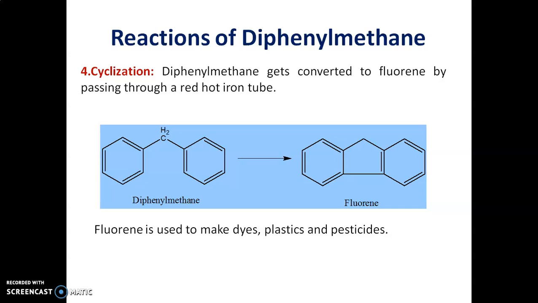Lastly, the cyclization reaction of diphenylmethane. Diphenylmethane gets converted to fluorene by passing through red hot iron tube. This fluorene is used to make dyes, plastics and pesticides.